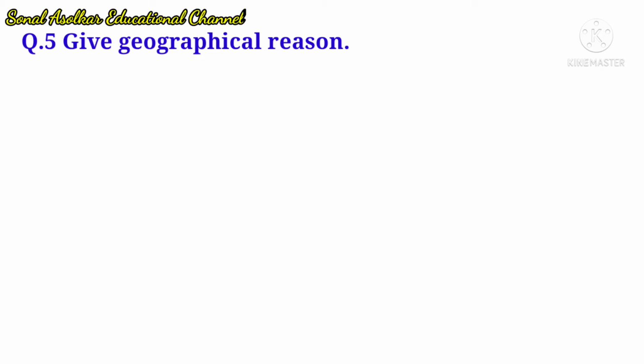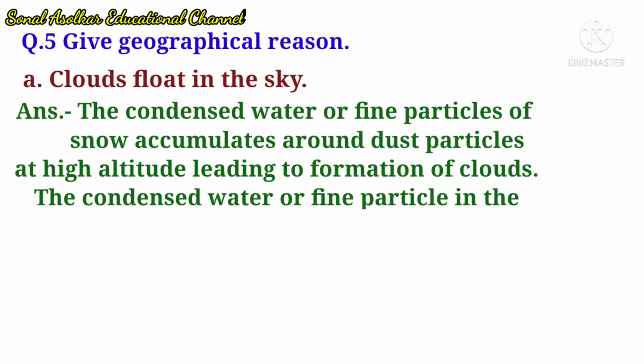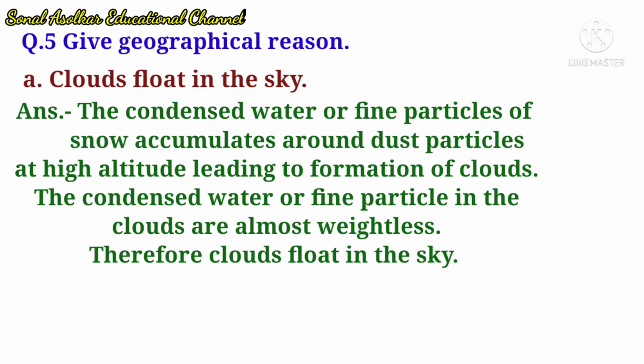Give geographical reason. A. Clouds float in the sky. Answer, the condensed water or fine particles of snow accumulate around dust particles at high altitude, leading to formation of clouds. The condensed water or fine particles in the clouds are almost weightless. Therefore, clouds float in the sky.